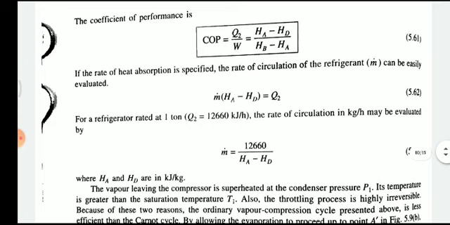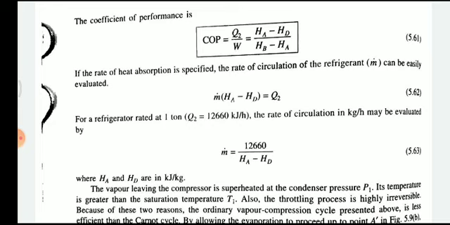For a refrigerator rated 1 ton, which is equal to 12660 kilojoule per hour of energy, the rate of circulation in kg per hour may be evaluated by this equation.